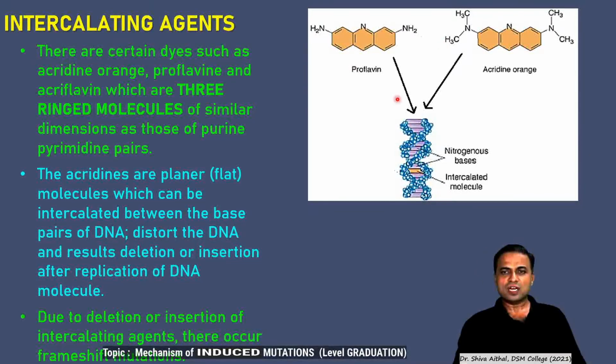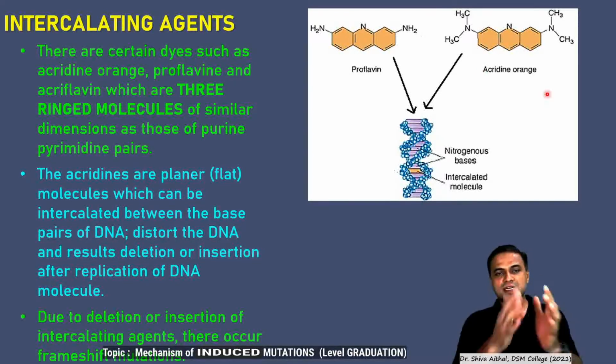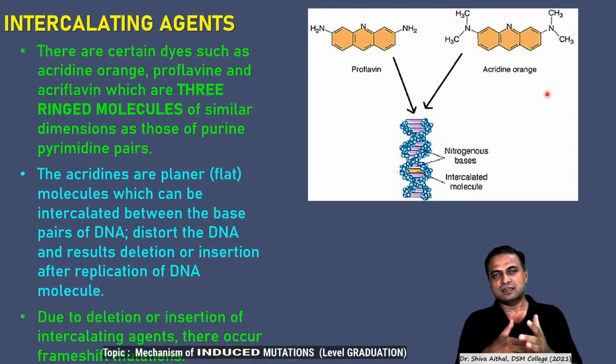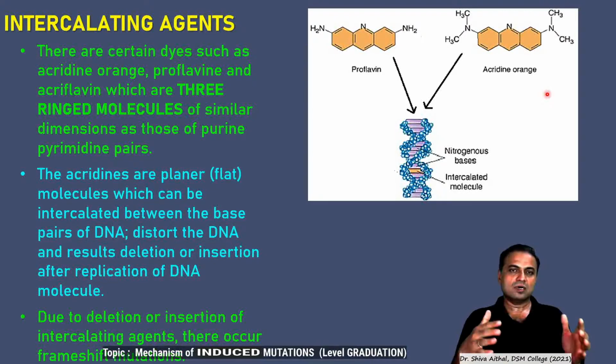So what happens is that when the DNA replicates, if they are present in the media, irrespective of whether they are needed or not, they will substitute inside. Means if you have a blank bench to sit on, three students will come and sit there, whether they are needed or not. They will just come and occupy the space. A space is occupied by this three ring compound.